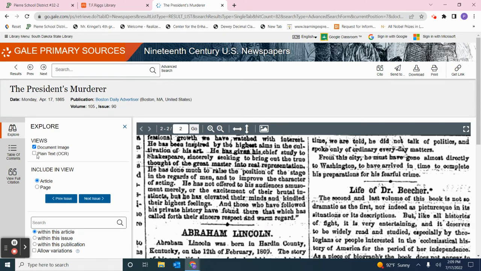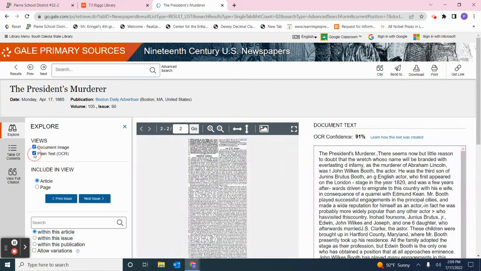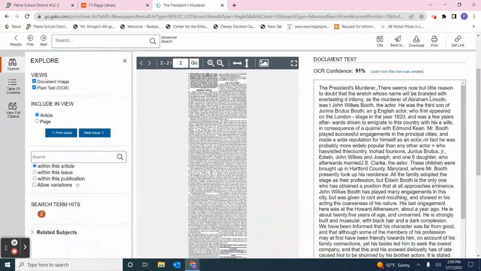What I like, though, is I also have the option over here on the left-hand side to click on plain text. And what that does is it puts the text of the article that I'm looking for right here in a font size that's easier for me to read. And so what it says is the president's murderer. There seems now but little reason to doubt that the wretch whose name will be branded with everlasting infamy as the murderer of Abraham Lincoln was John Wilkes Booth, the actor.